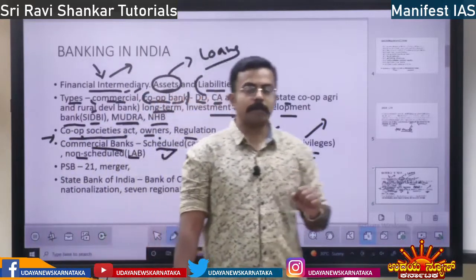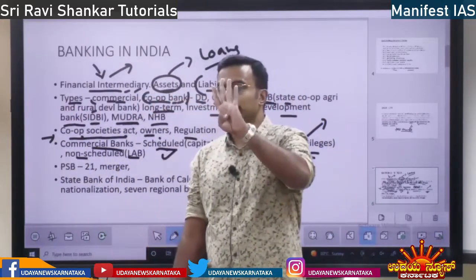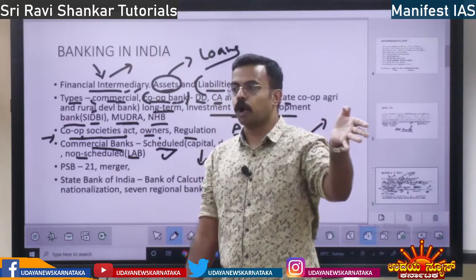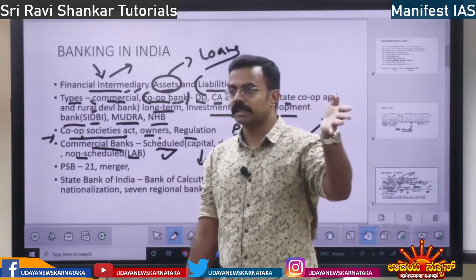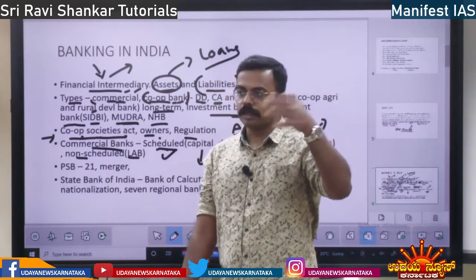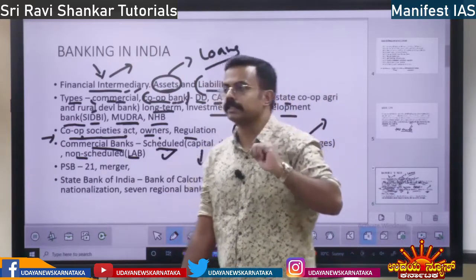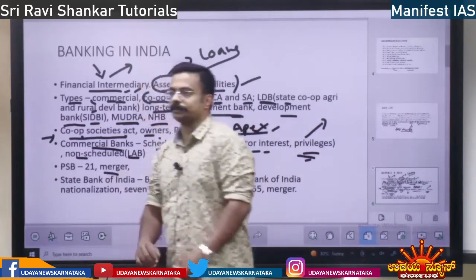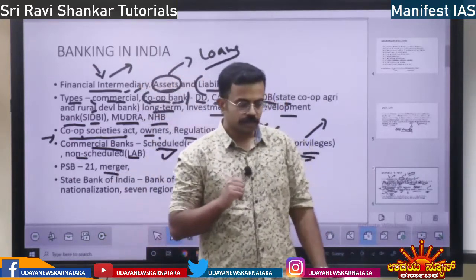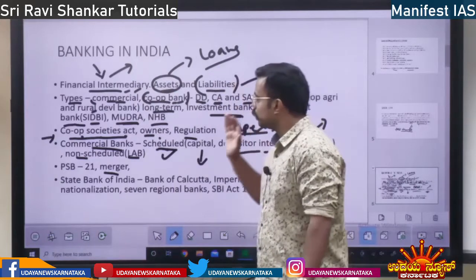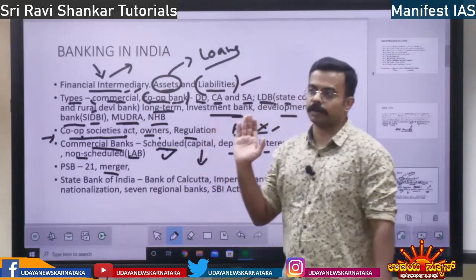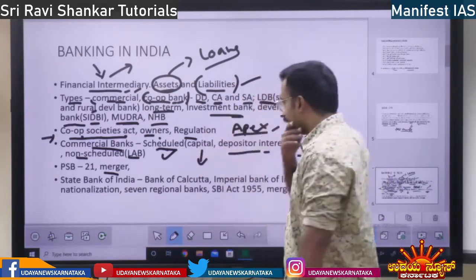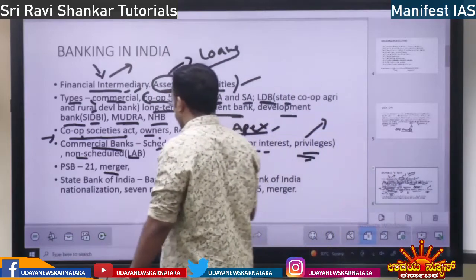10 public sector banks were merged into 4. So Canara Bank, Syndicate Bank, Corporation Bank, and Punjab National Bank. Yes, all these banks were merged into 4 entities. So that is the merger which is taking place. We will talk about merger. Okay. So this is the concept about commercial banks, scheduled banks, non-scheduled banks, cooperative banks. Clear? Okay. Next you have State Bank of India.